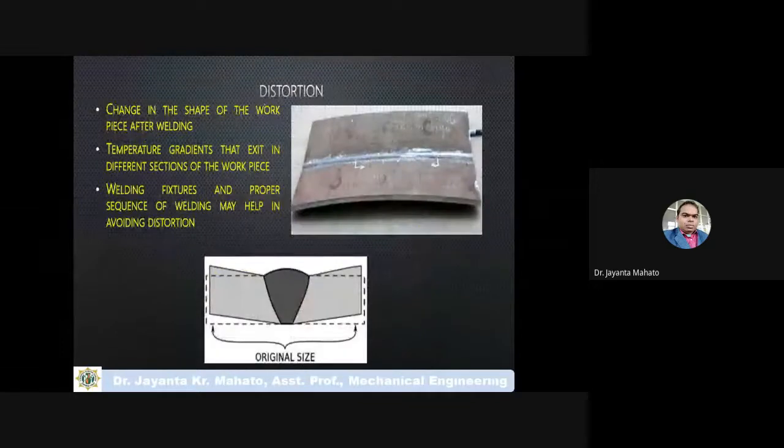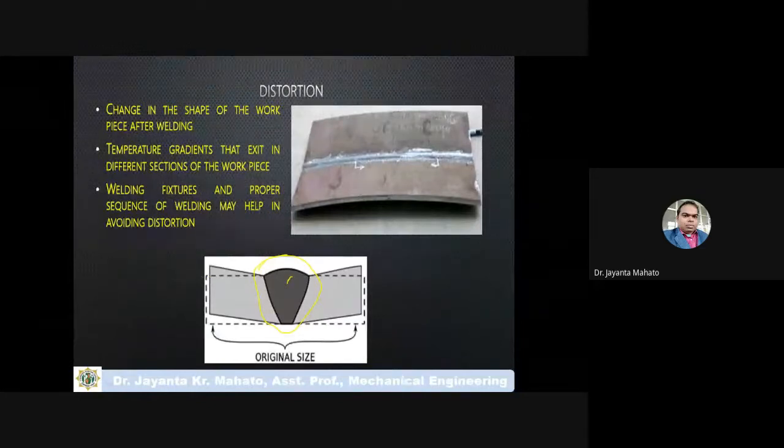Distortion means sometimes, due to the high temperature of this welding, the filler material and the material get heated.